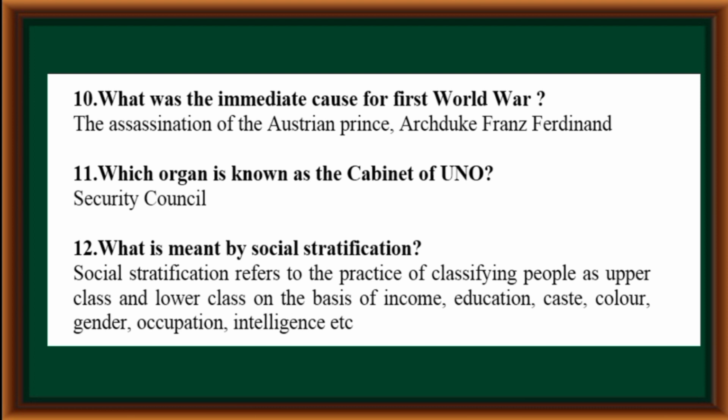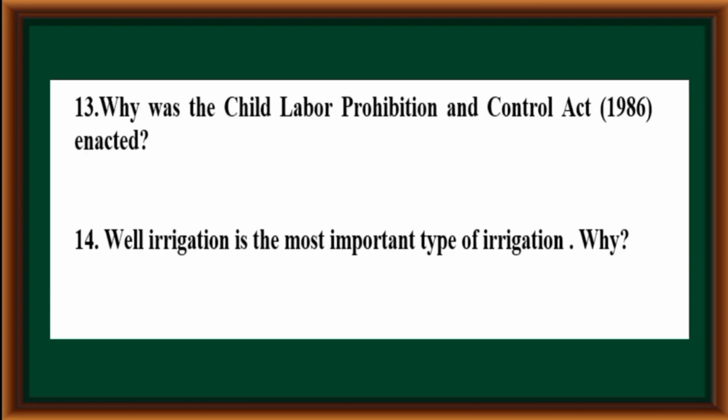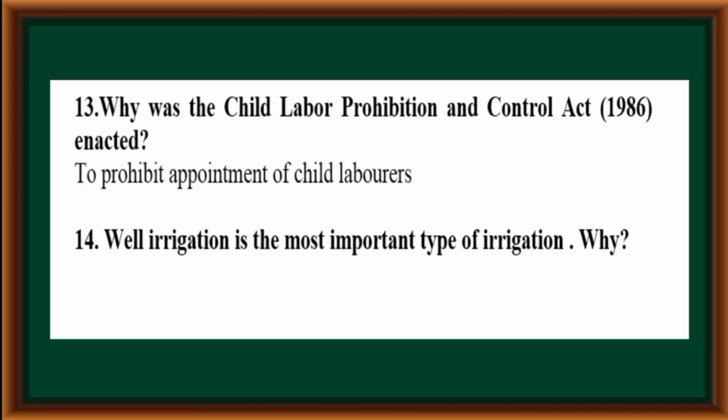Which organ is known as the Cabinet of UNO? Security Council. What is meant by social stratification? It refers to the practice of classifying people as upper class and lower class on the basis of income, education, caste, color, gender, occupation, intelligence, etc. Why was the Child Labor Prohibition Control Act enacted? To prohibit appointment of child laborers.